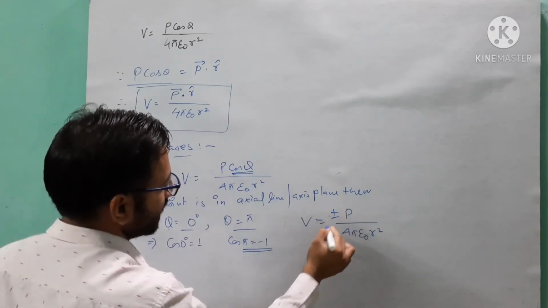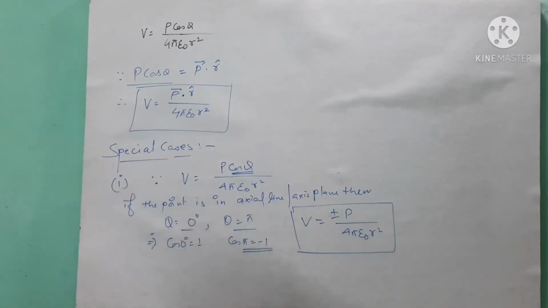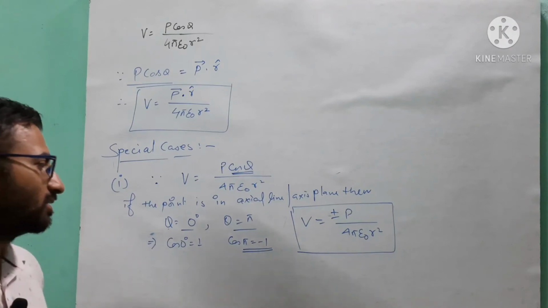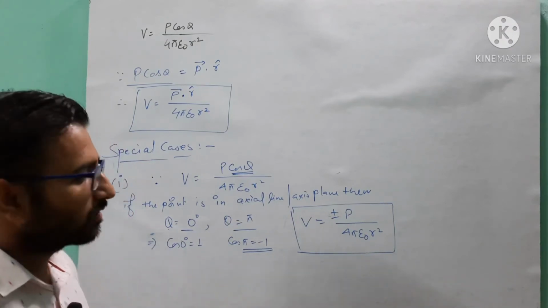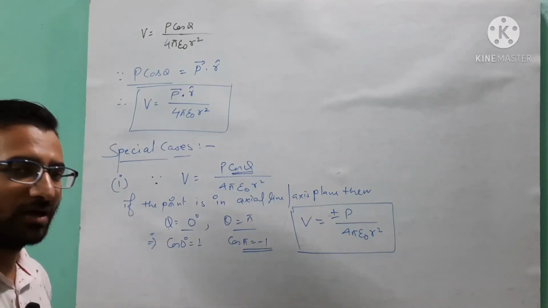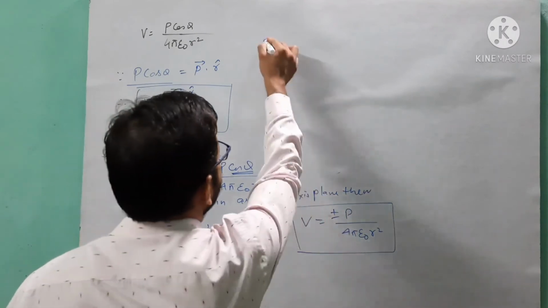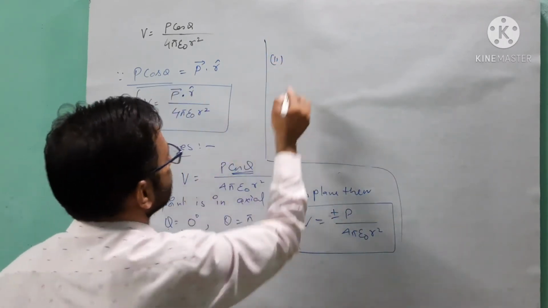So it means that the value of electrostatic potential in axial line or axial plane, if the point P is in the axial plane, then the electrostatic potential due to an electric dipole at that point is V equals plus minus P over 4 pi epsilon naught r square. Got it?